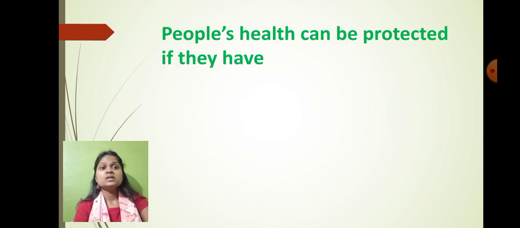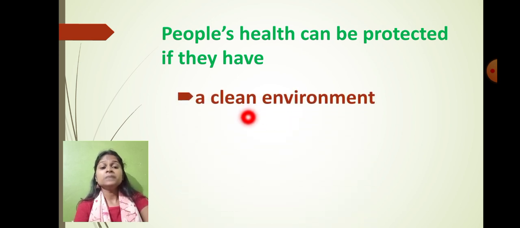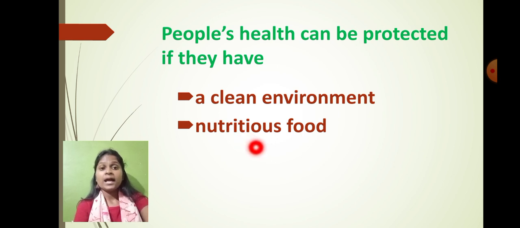So students, we can protect the people's health, but under certain conditions. People should follow certain conditions, then only we can protect a person's health. So what are those conditions? Condition number 1, people should have a clean environment. As we keep our house clean, we should keep our environment also clean. Second, nutritious food. Everybody should get nutritious, healthy food. We have to avoid junk food. We have to focus on homemade food only, right?